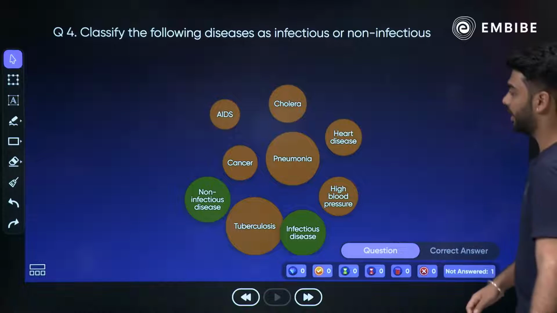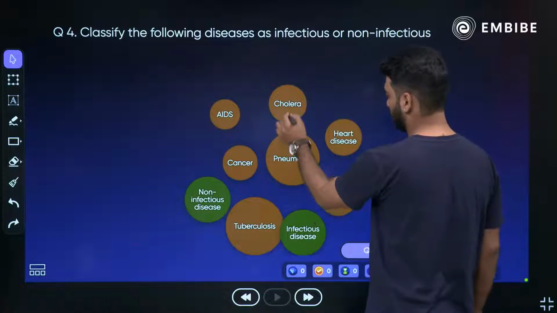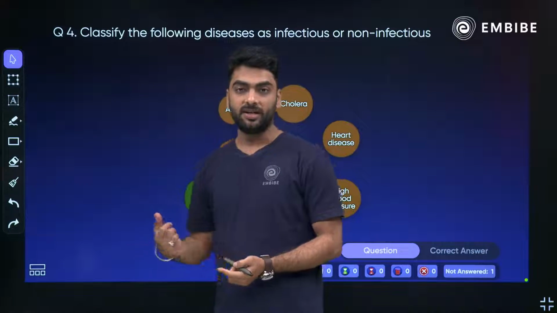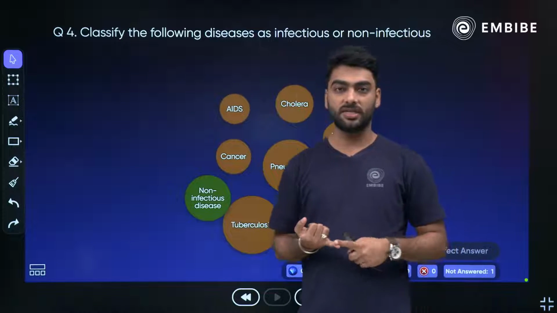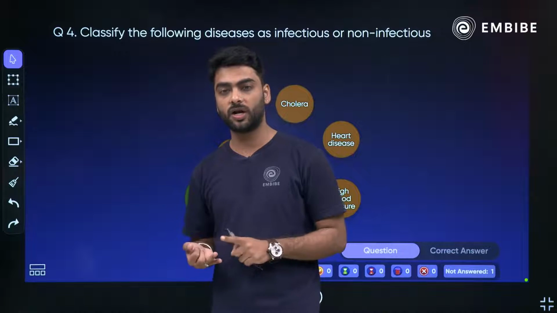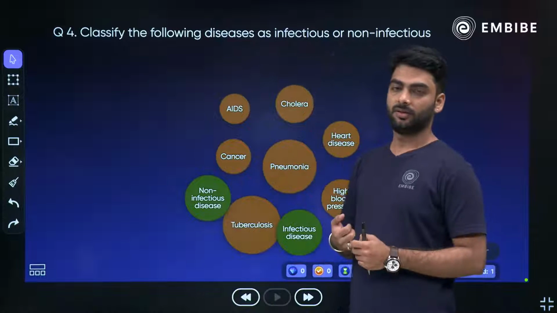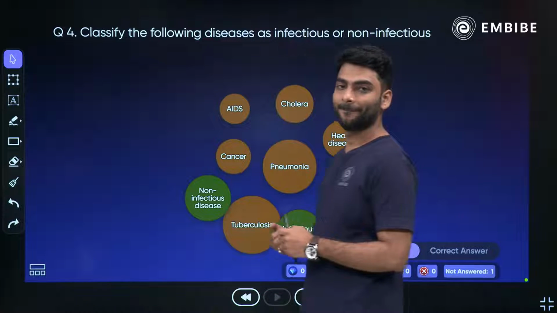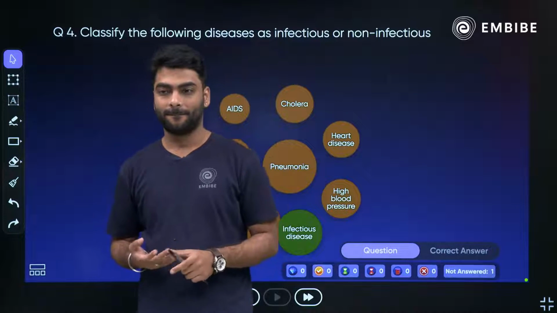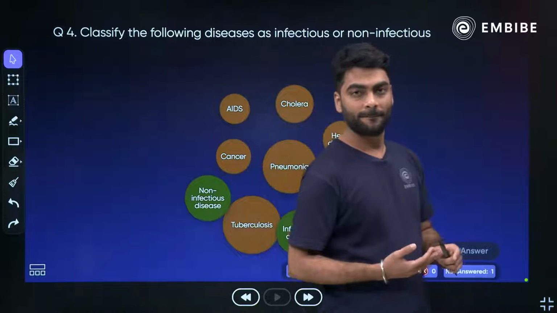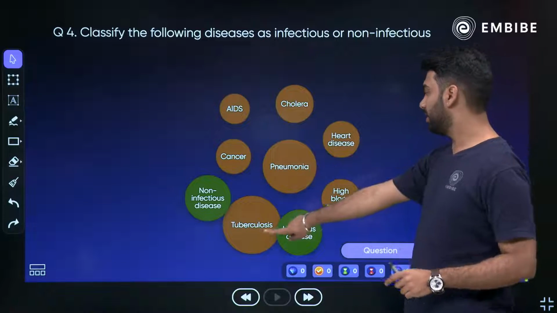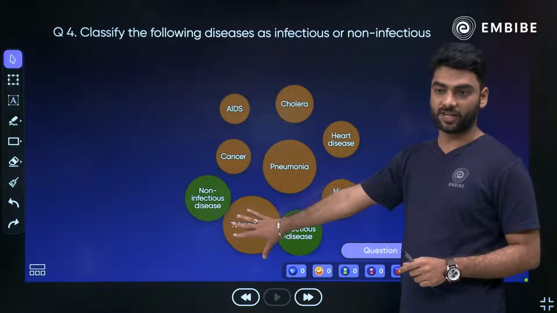Okay, you're saying cholera. I'll do the matching. I won't be able to do the matching, but anyway, so you are saying cholera is infectious, others only cholera. So according to me, AIDS, TB will also be equally infectious.